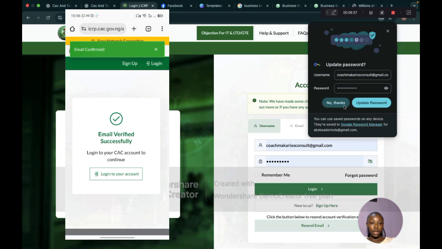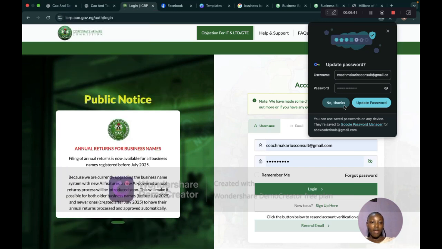I'll be dropping this on the screen. You'll see it on the screen. So you see email successfully verified. And also there are other ways to go about this if you don't want to be asking your client for codes or to click on this, click on that. You can create a mail for the client for each job you do. Please, any account you create as a public user, don't use one account for two people, one account for one person.